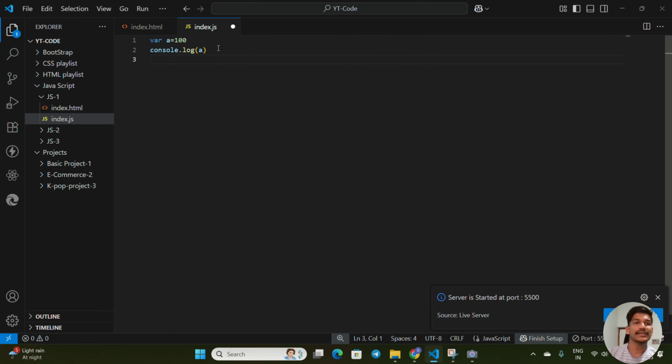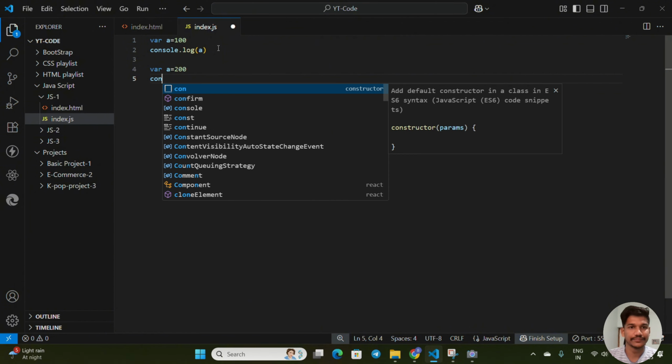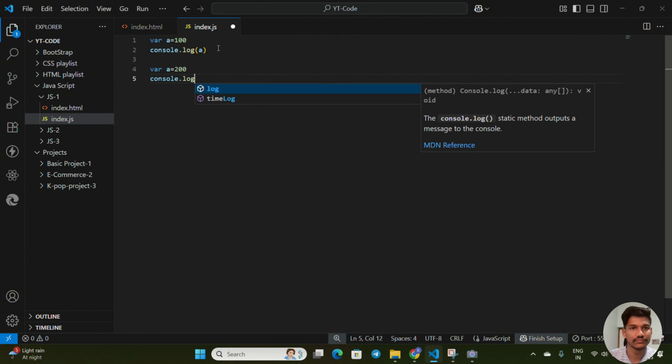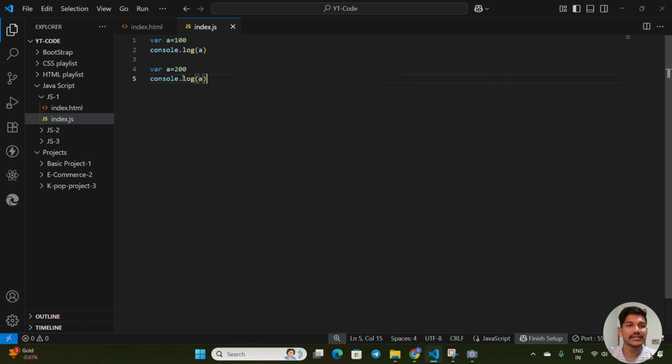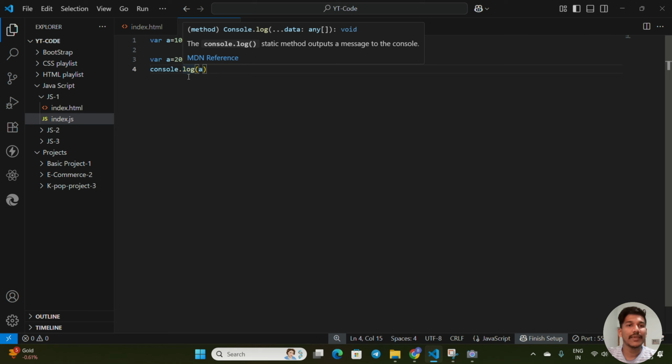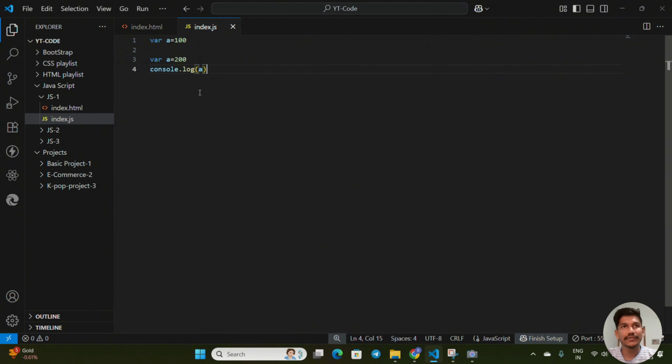If we write var a = 100, and then var a = 200 again, and then console log A, above one is also A and below one is also A. If the same variable names were used, many errors and boundary problems happened.